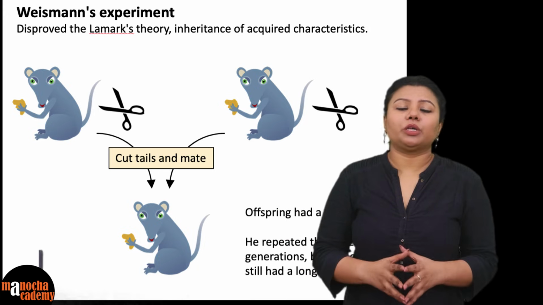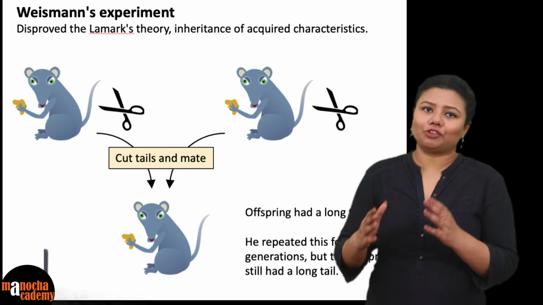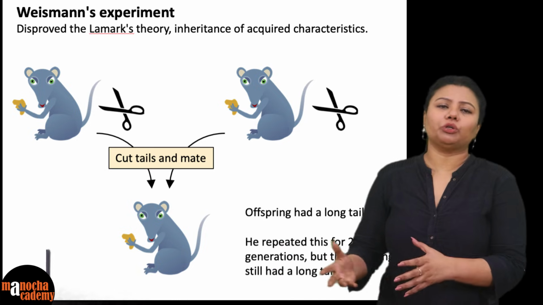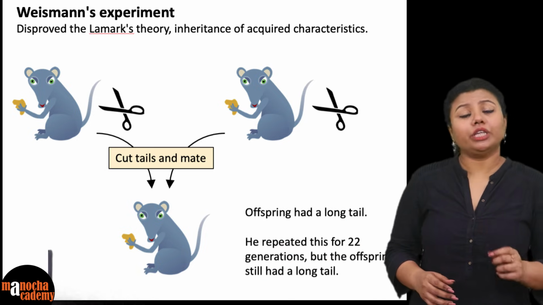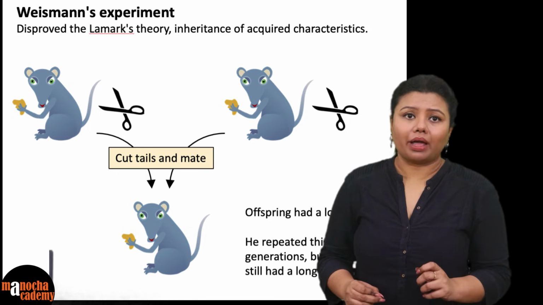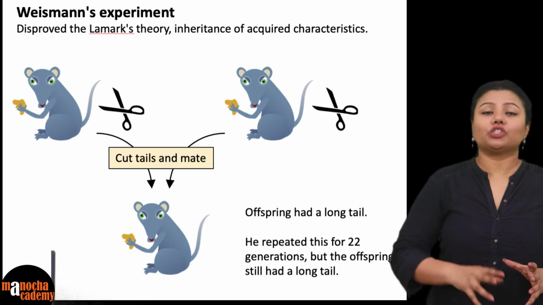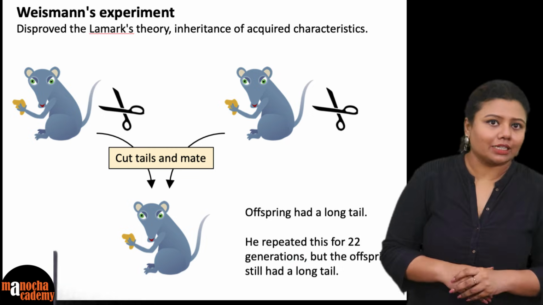He would mutilate the tail of the mice and show that even after not having a tail for a certain generation, those mice would produce the next generation with tails. So this proves that the character that was acquired, that is the taillessness, was not inherited in the next generation, proving that not all characters are inherited.